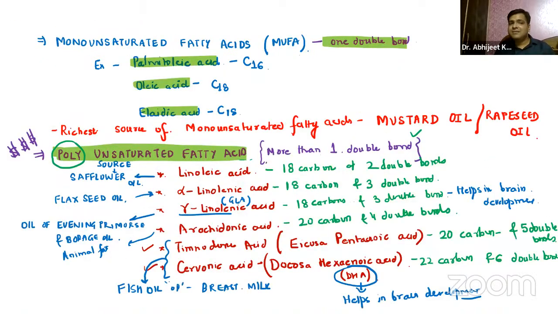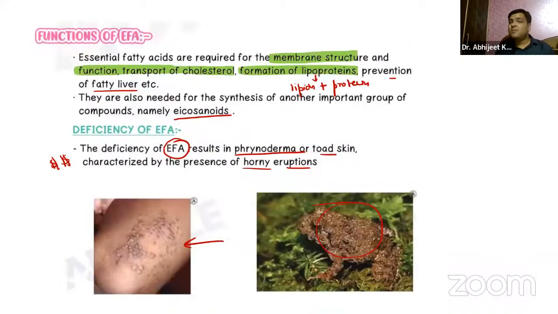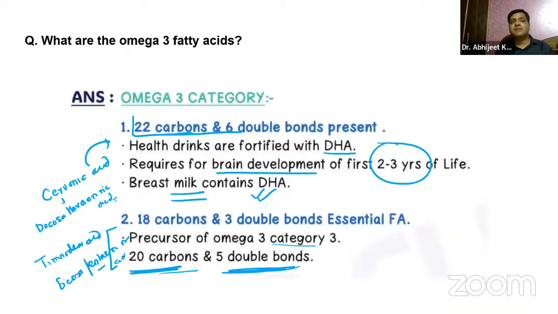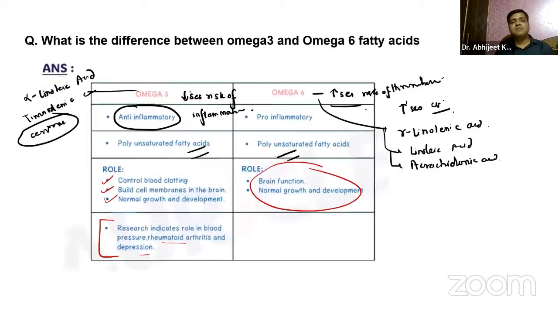We have discussed the various sources, the chemical structure, how they are differentiated, right? Apart from that, we have also discussed essential fatty acids, right? And one very important clinical correlation, that is phrynoderma or the toad skin, right? Apart from that, we have discussed the omega-3, omega-6 fatty acids. Again, they are very, very important, right? And the differences between them. So that is all about today's lecture.